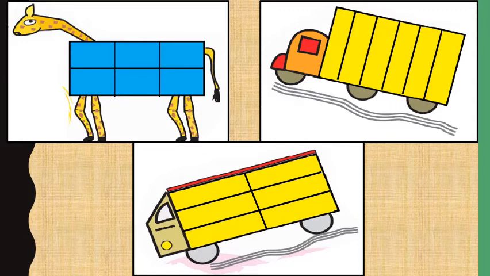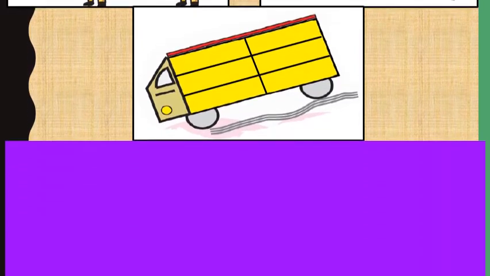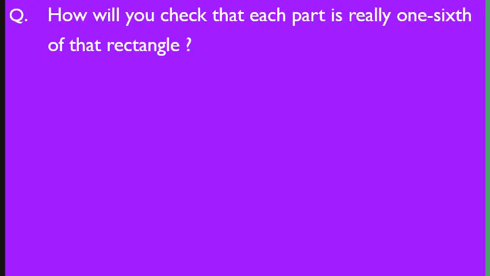By dividing these rectangles into 6 equal parts, each part is 1/6. Now the question is, how will you check that each part is really 1/6 of that rectangle? Answer is, for each part to be 1/6 of that rectangle, all 6 parts should be equal. Okay children?